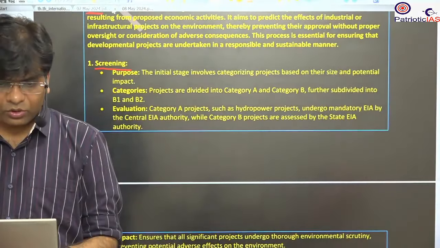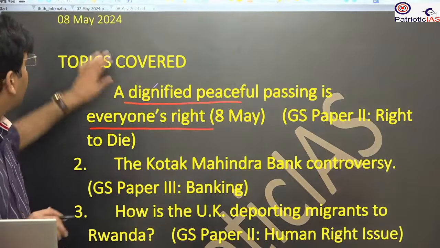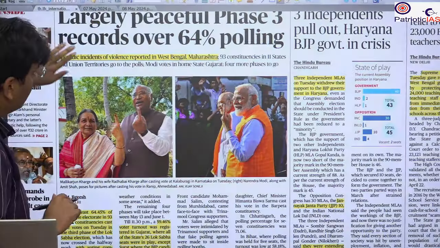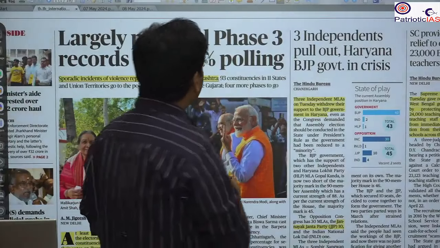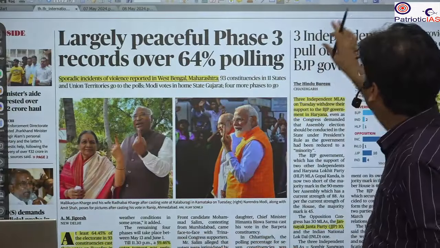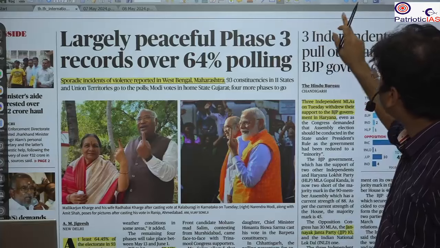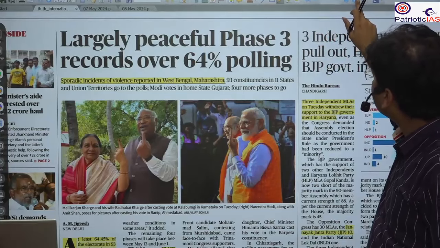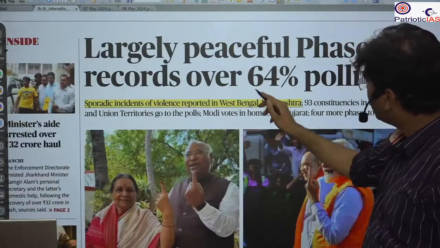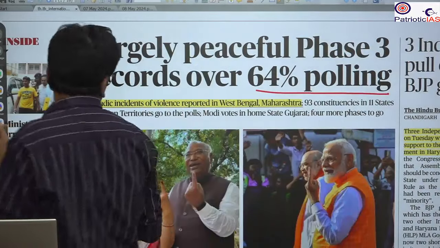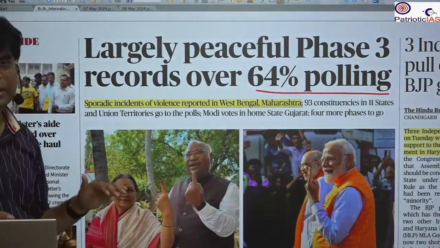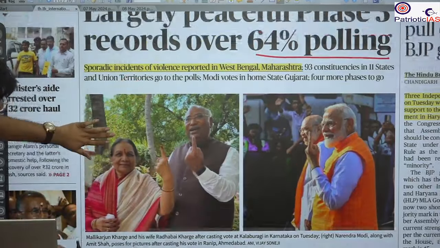From today's news. So the first page, this is the first news, that is with respect to the third phase of the election. The turnout for the third phase is now 64%. So now there has been an improvement in the turnout. In the first and second phase, it was near about 62%. 62% in the first phase, second phase 61%. So you will see that 64% is much better.